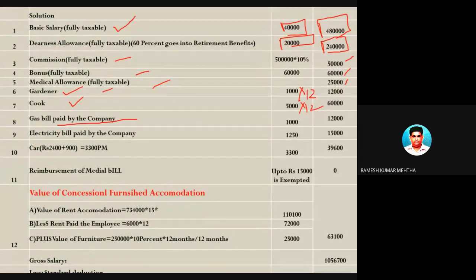Now a gas connection is there, and the gas bill is paid by the employer, and the gas facility advantage is taken by the employee. How many gas cylinders is he getting? 12 gas cylinders.